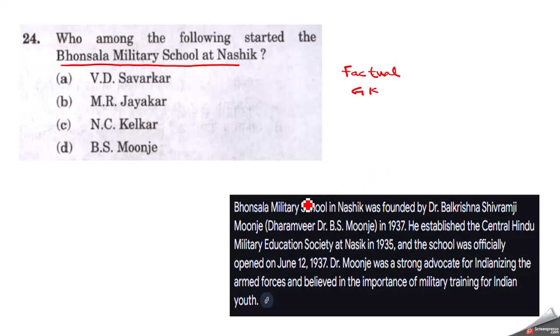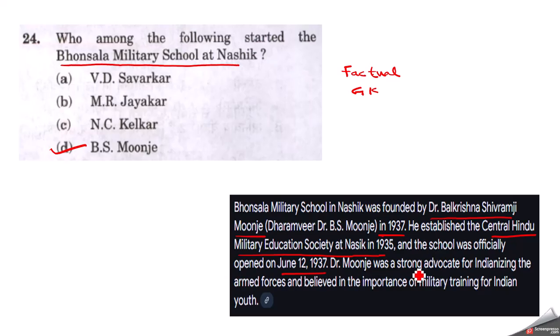So upon searching on Google, it was found that this Bhonsla Military School in Nashik was founded by Dr. Balkrishna Shivram Munje, that is Dr. B.S. Munje. So D is the correct answer here, in 1937. He established the Central Hindu Military Education Society at Nashik in 1935 and the school was officially opened on June 12, 1937.